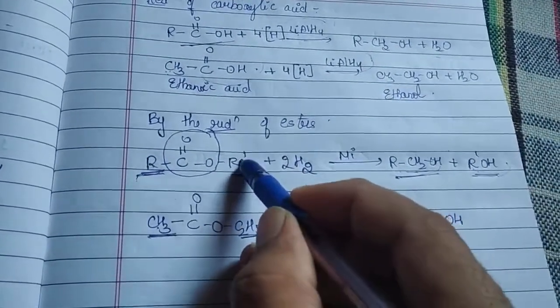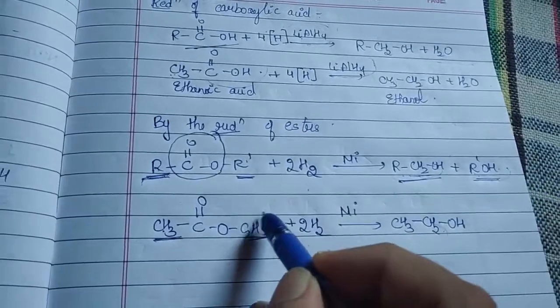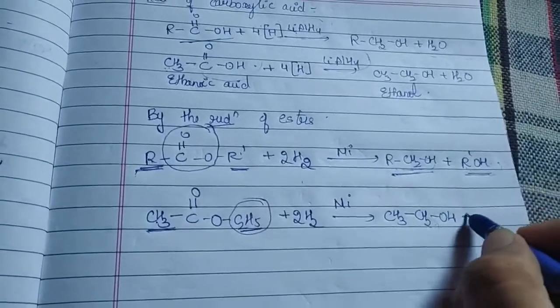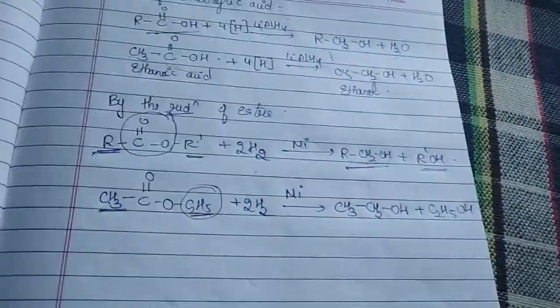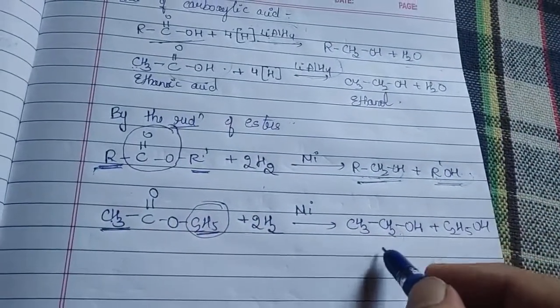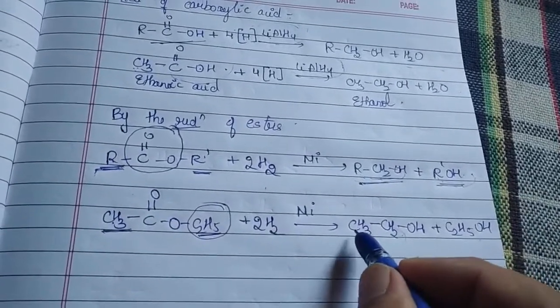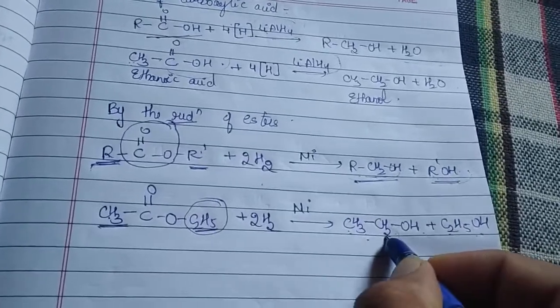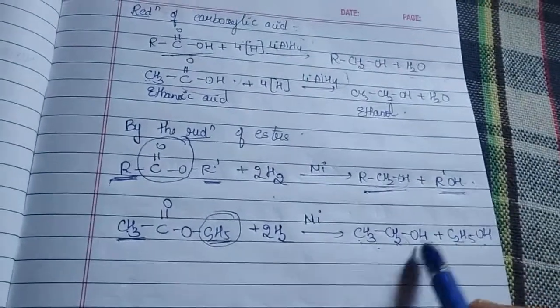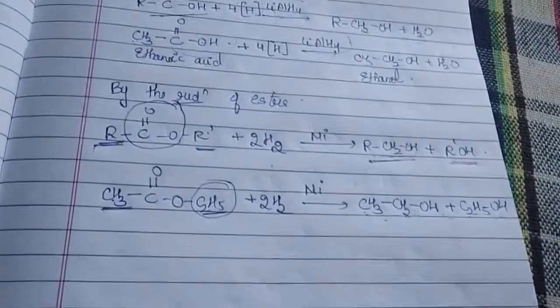For the other, what has happened? OH is directly attached to R'. So what should it be here now? Yes, C2H5OH. In this case, we can see that we have got the same products. This one is also C2H5OH, C2H5OH. Though we have written CH3CH2, if we combine it, what do we get? We get C2H5OH. Are you able to understand?